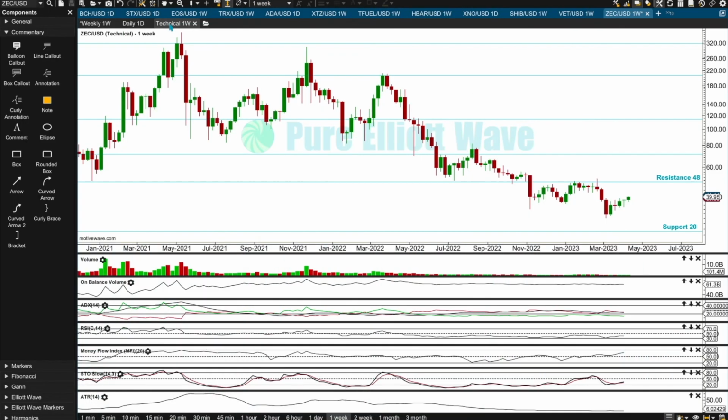Technical analysis on the weekly chart. There is a bullish piercing pattern at the low here for the week beginning 12th of March, so there's a bullish candlestick reversal pattern down there. There were a couple here though. Here's a piercing pattern, here's a hammer. Did lead to some upward movement, but it didn't indicate a sustained low. There's a bullish engulfing pattern down here, did not indicate a sustained low, so we do have a bullish reversal pattern, but we need to put that into context of other indicators. Resistance at 48, support at 40.